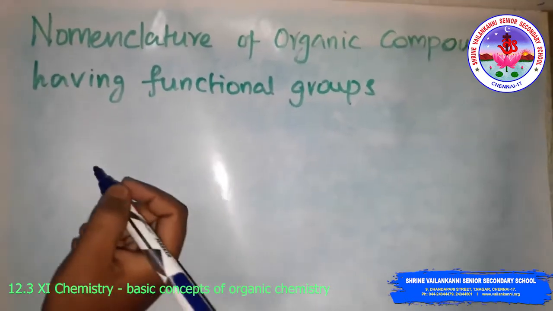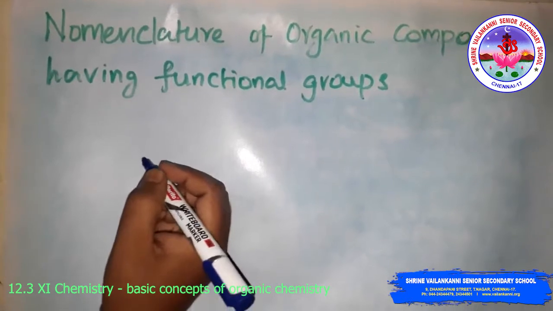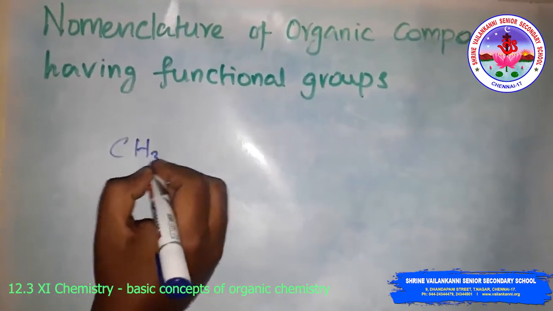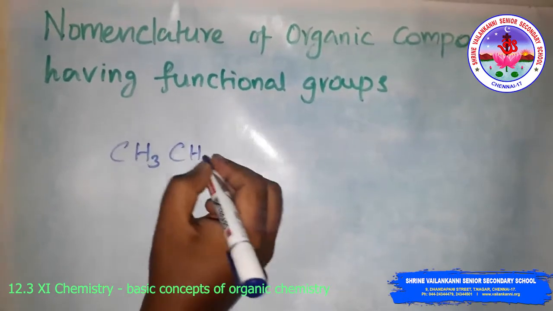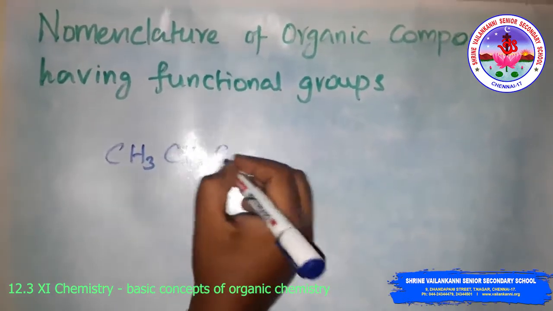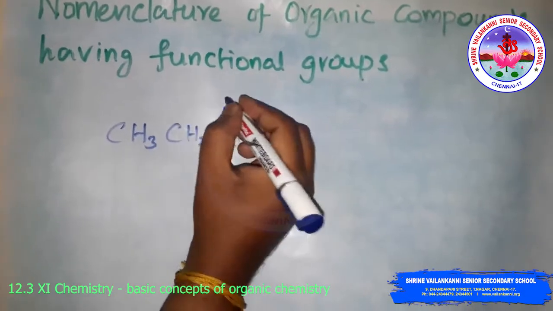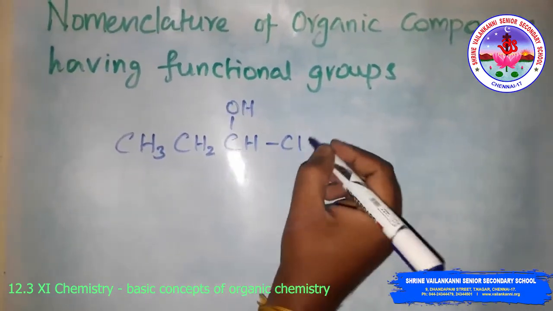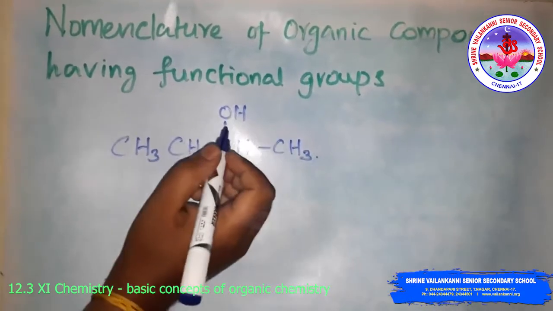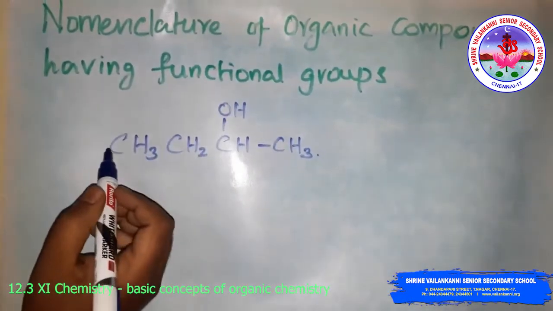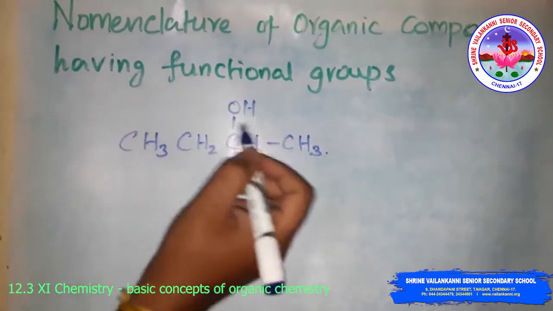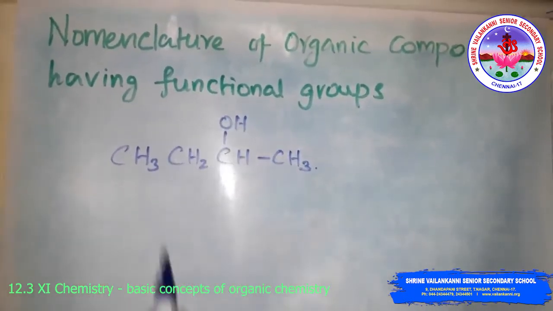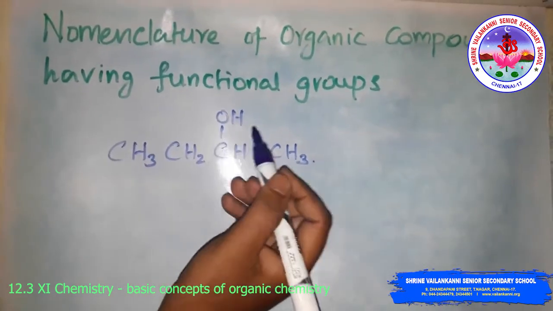For example, suppose I write CH3, CH2, CHOH, then CH3. From this side, the functional group is at the third position: 1, 2, 3. From the other side, it is at the second position: 1, 2. So the lowest position is the second; this is the lowest sum rule.